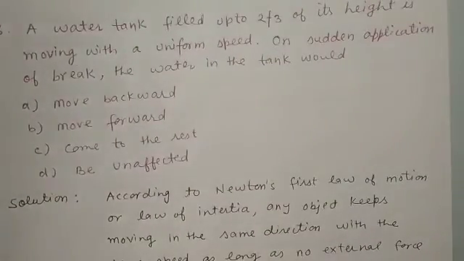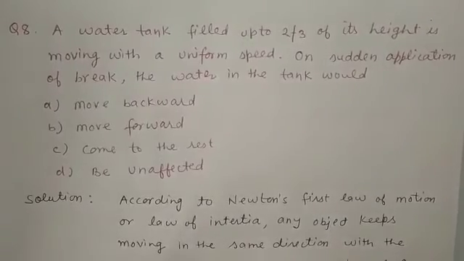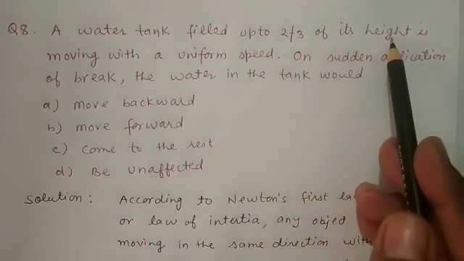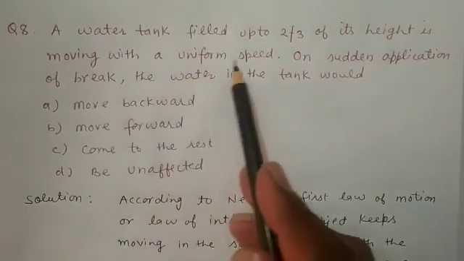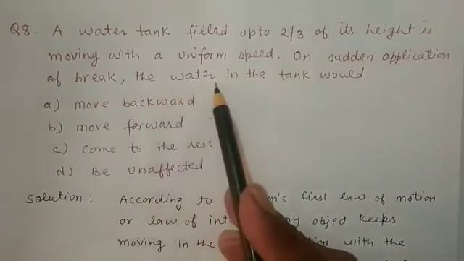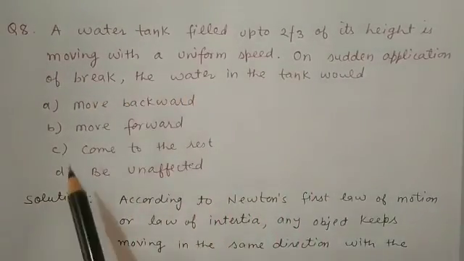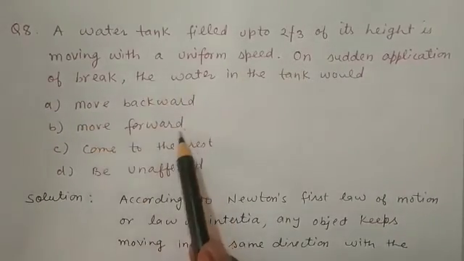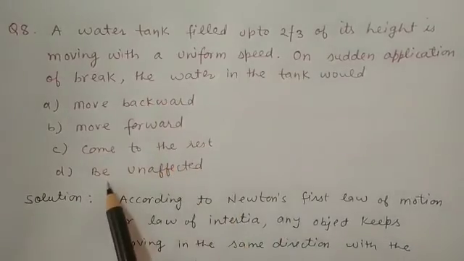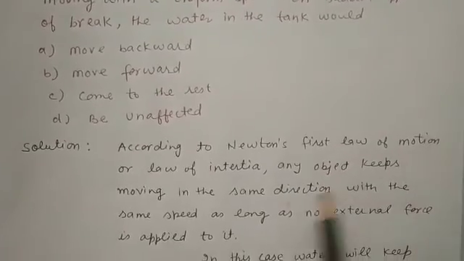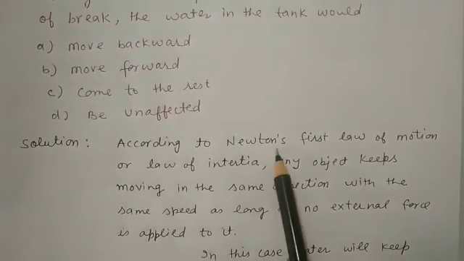Next, moving to question number 8. A water tank filled up to 2/3 of its height is moving with a uniform speed. On sudden application of brake, the water in the tank would, options are: move backward, move forward, come to rest, be unaffected. And the solution for this question is, as we know that according to Newton's first law